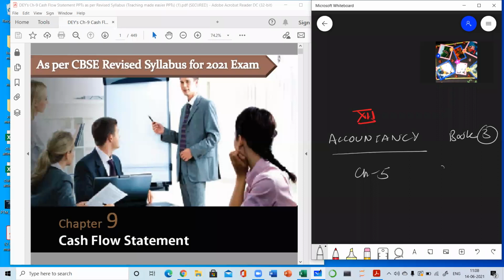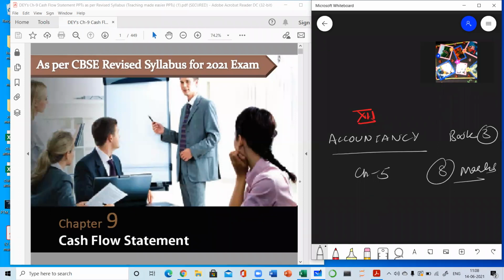This chapter contains 8 marks as per the board. In the final examination, out of 20, this chapter contains 8 marks, which is 40% of the marks of the third book. So this chapter is very important and a little bit lengthy too. It's very important as well as technical. If you miss any class of this chapter, then on the next day you will not be able to understand the chapter. So it's important to attend all the regular classes for this chapter.